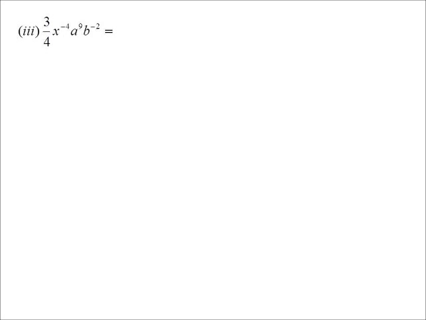The first thing I do is draw in the fraction bar, and then decide what's on top. 3/4, easy, they've already done it for me. 3's on the top, 4's on the bottom. So x to the 4 goes down, a to the 9 goes up, b squared goes down.